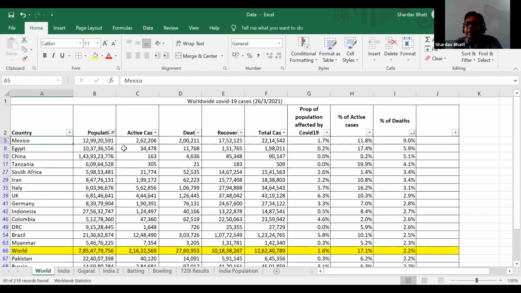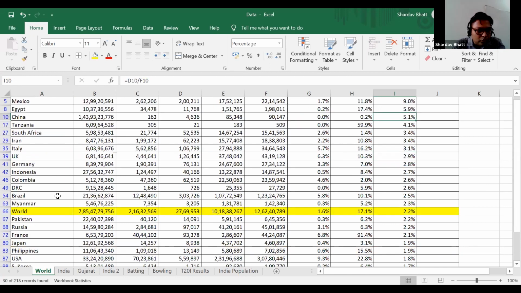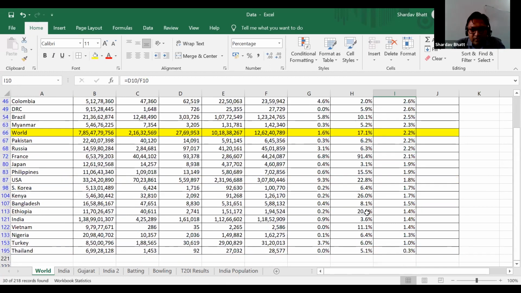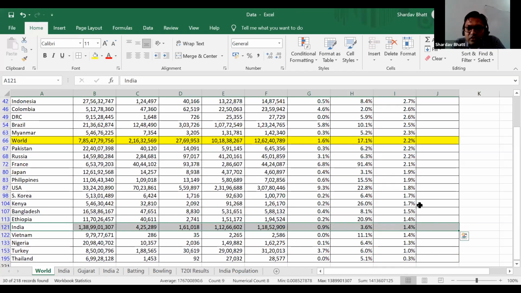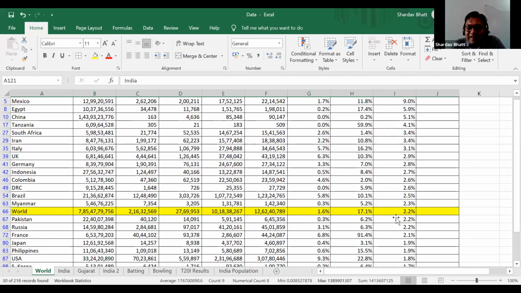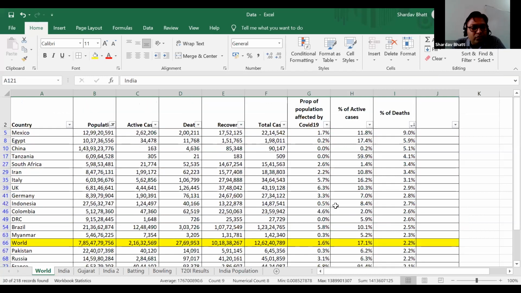Okay, so in every sample of 100 affected due to COVID-19, 9 people are dying in Mexico. In Egypt, the same ratio is 5.9. In China, it was 5.1. Okay, where is India here? So India is here, 1.4. So again, the numbers of India are quite less as compared to the other countries.